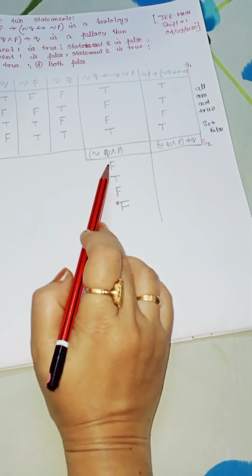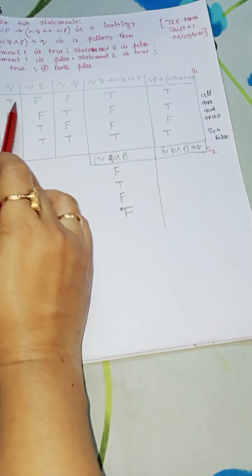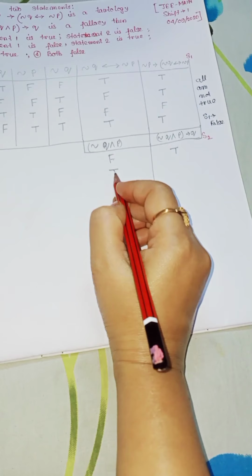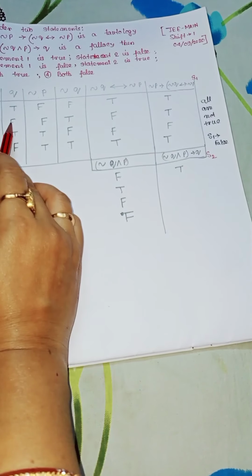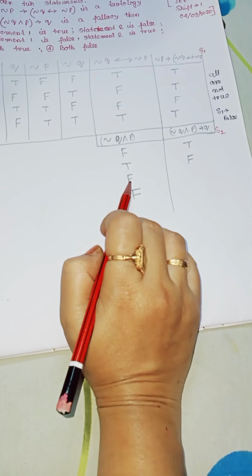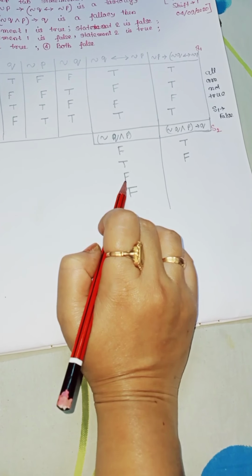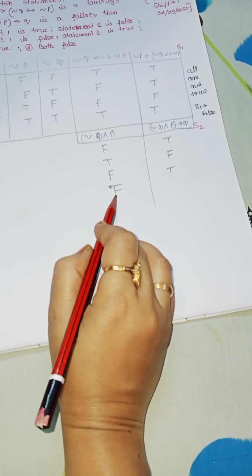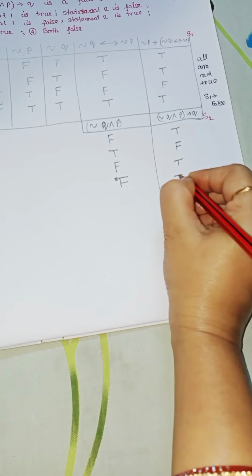And this one is false and this is true, so it is true. This one is false and it is false, so it is false. This one is false here and implies this one is true, so it is true here. And obviously this is false, this is false implies, so it is true. False implies false is true.